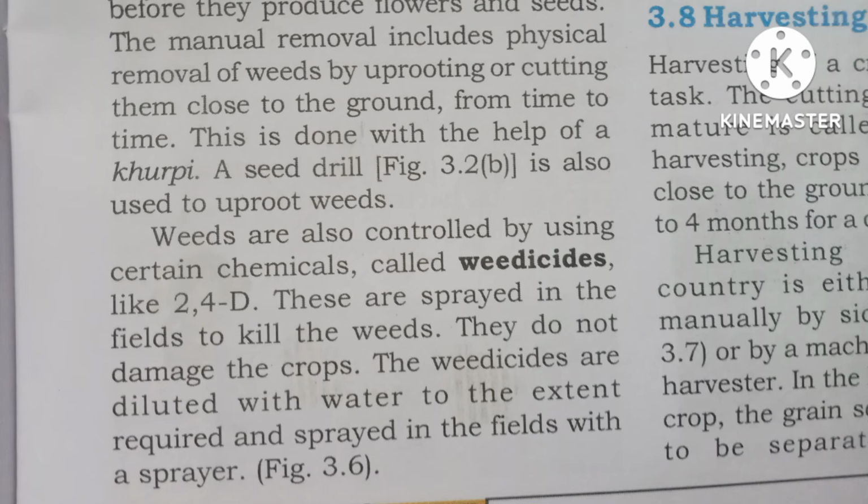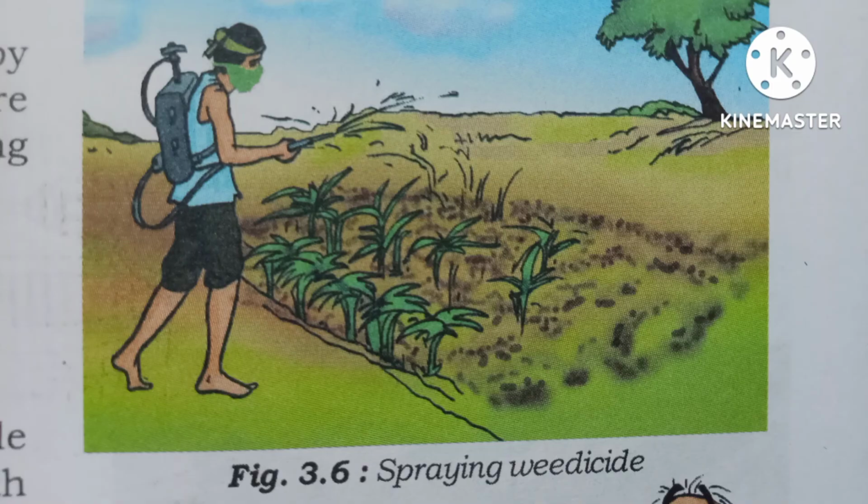Now, the process of removing the weeds is called weeding. How do we weed the crops? How do we remove the weeds? By using chemicals, that is weedicides. Now we see the picture. Here you see, spraying weedicides. Did you see this picture? We can understand by seeing this.